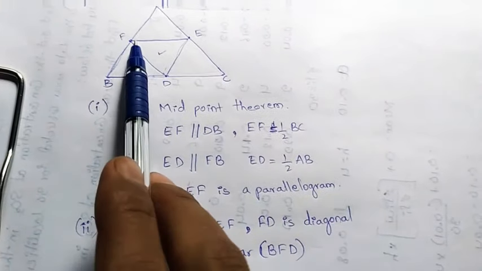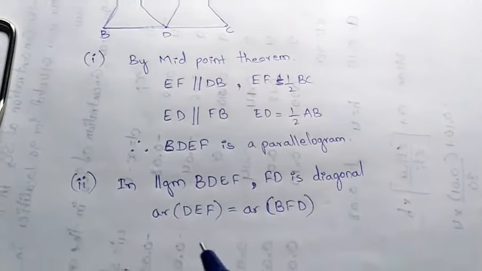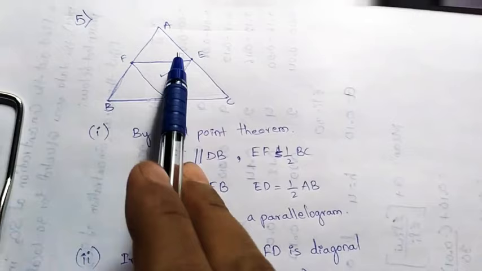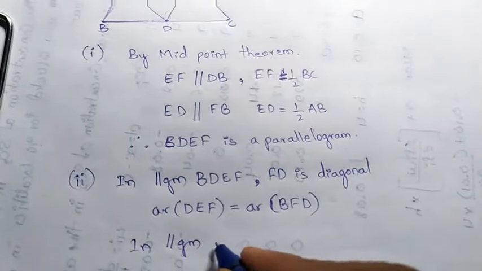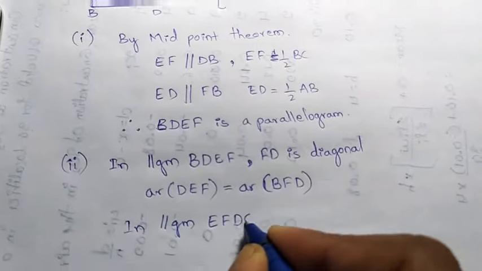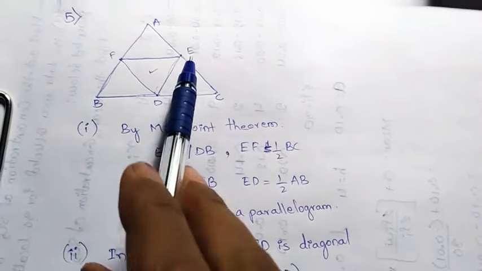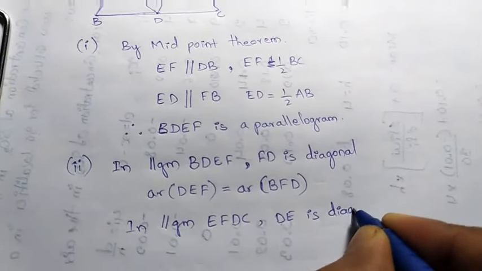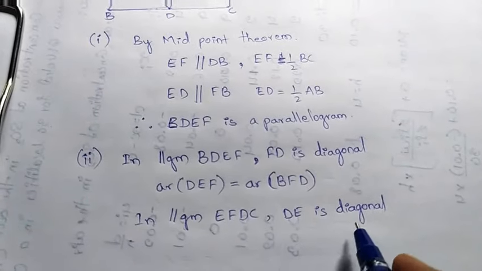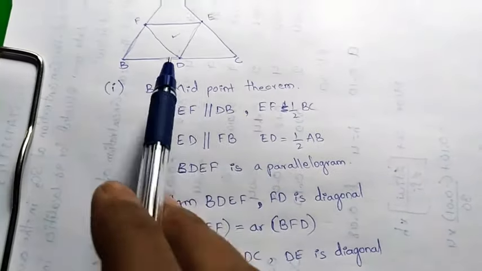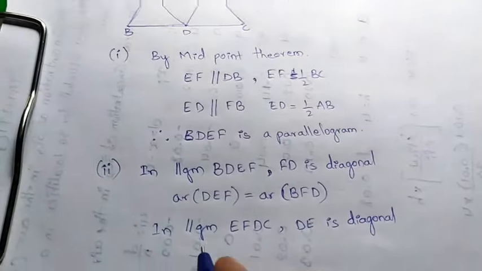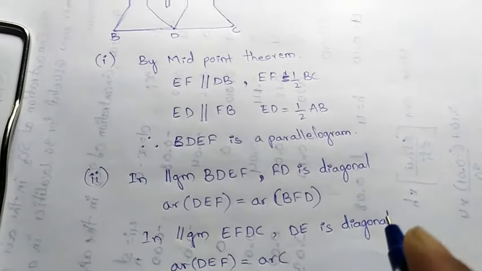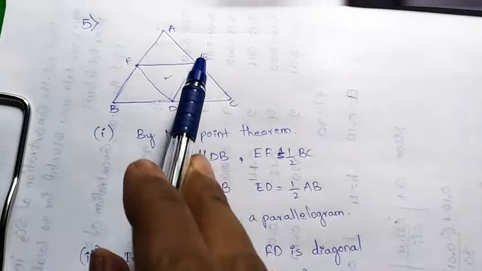Similarly, taking the parallelogram EFDC. So in parallelogram EFDC, again which will be the diagonal? DE is the diagonal. Okay, so again, the diagonal divides the parallelogram into two equal triangles. Which are those? Area of DEF is equal to area of EDC.